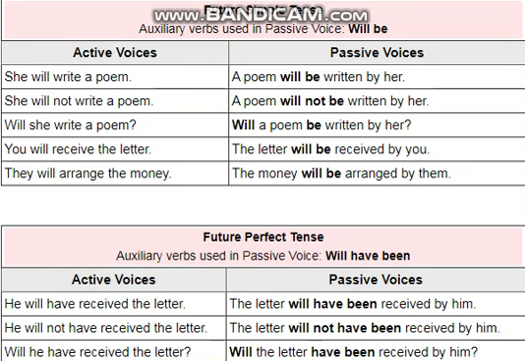Then the question sentence, or interrogative sentence: will he have received the letter? So here again you can see we would just apply that. Will the letter have been received by him? Hope it would be clear to you. These were all different types of sentences and different tenses, and we have discussed the rules for how they can be changed into passive voice.